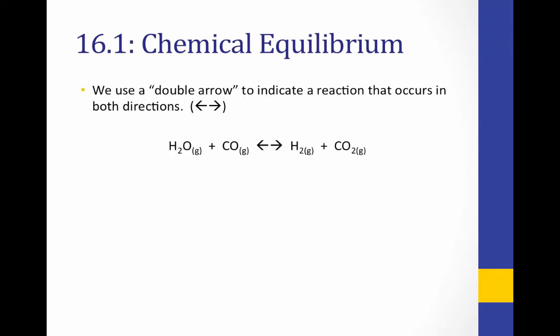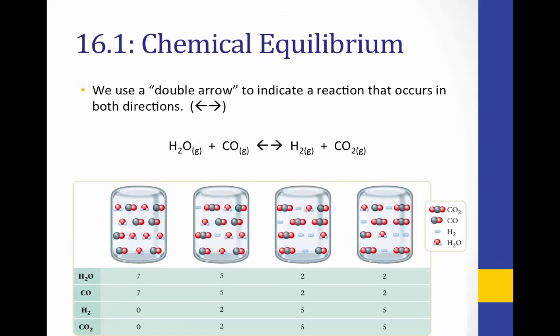Let's take another look at an example. This reaction tells us that 1 mole of H2O plus 1 mole of CO will yield 1 mole of H2 and 1 mole of CO2. That's the forward reaction. But notice, because of the arrow, we see that this reaction establishes equilibrium, because eventually the rate of the forward reaction will equal the rate of the reverse reaction.